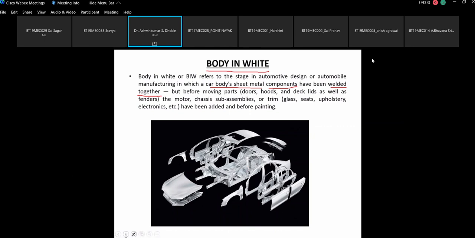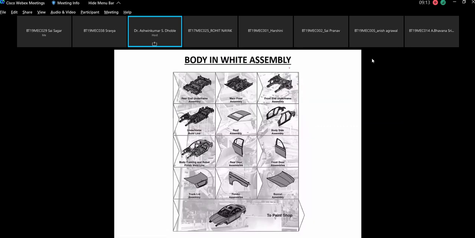So that is done for body in white, and then you can do the FE analysis, the static analysis, dynamic analysis, and other things for strength purposes. Now, body in white assembly, these are usually the components. After the assembly of these components, you can send the body to the paint shop, wherein you can give different kinds of chemical treatment to the sheet metal, and then send it for painting, to get the different colors of the vehicle.